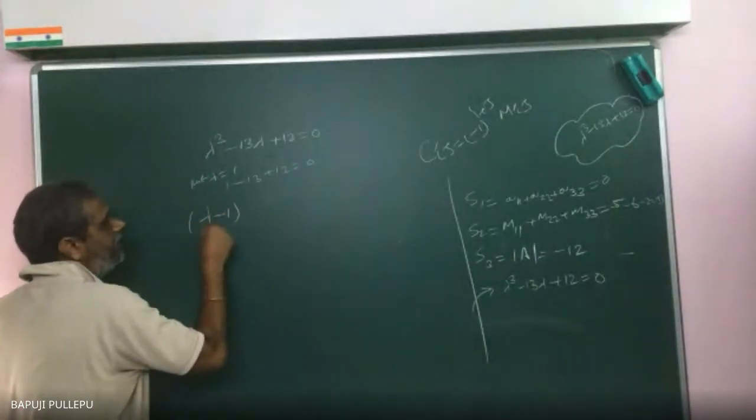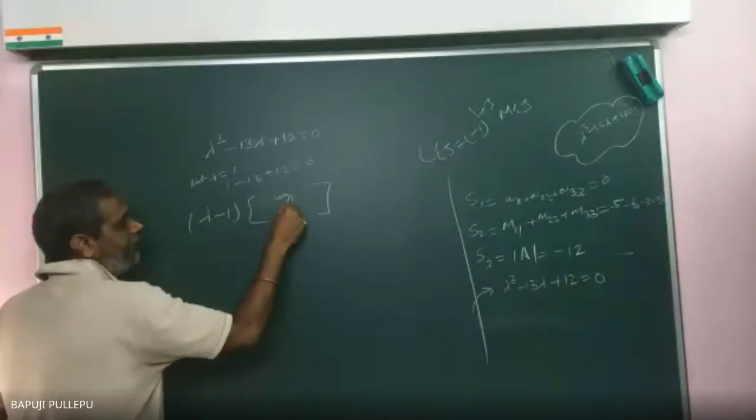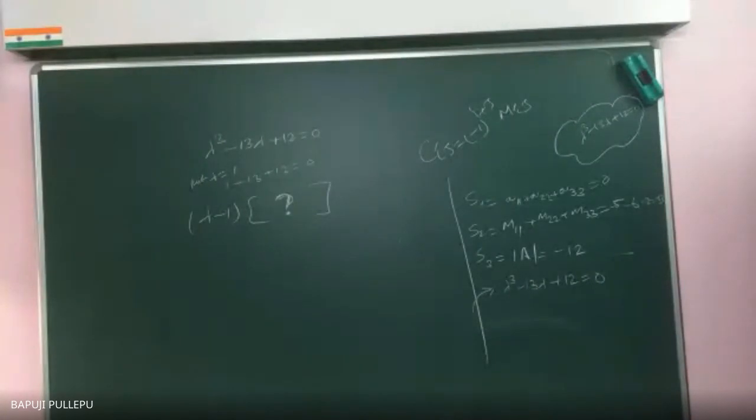Lambda minus 1 into something. This something is the only problem for me. Sir, we can divide by lambda minus 1. Another method is there: in lower standards you studied the remainder theorem and factor theorem. That is the method you will use. How will you find the remainder?